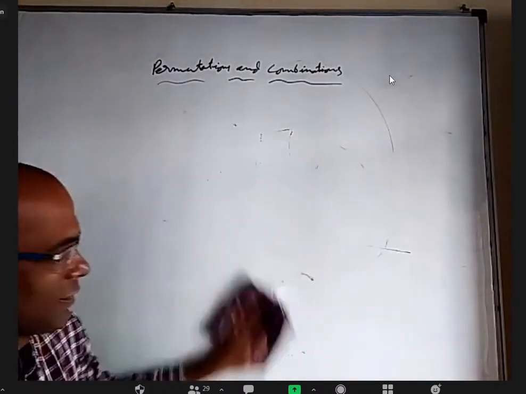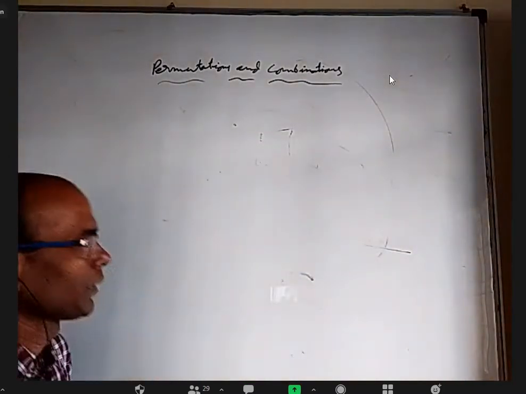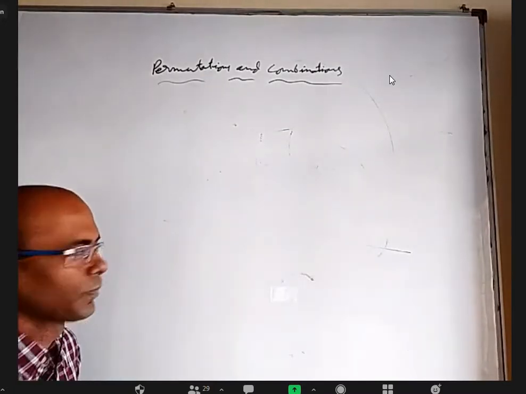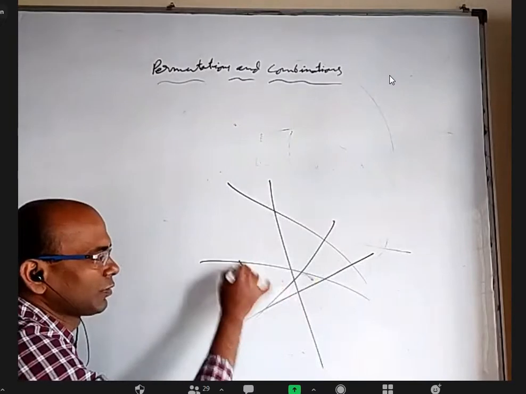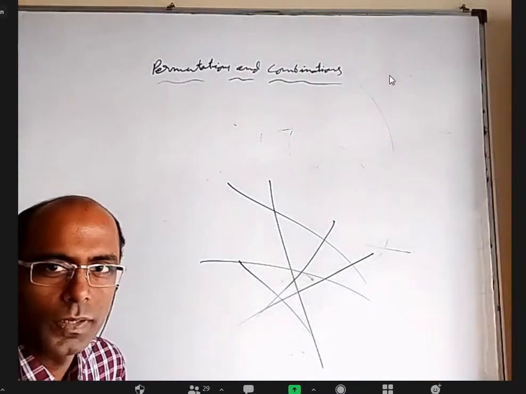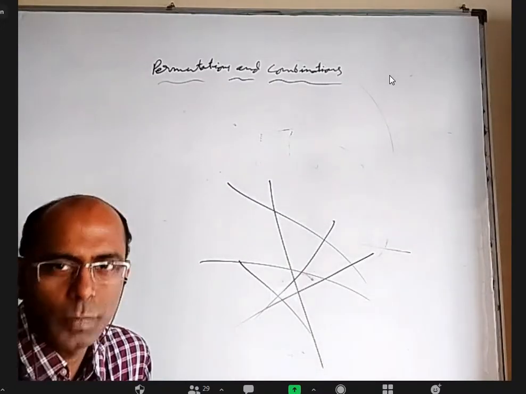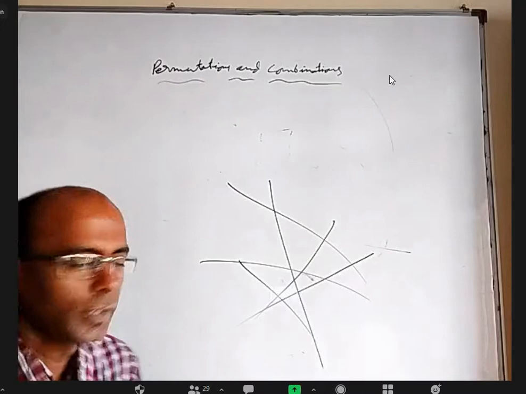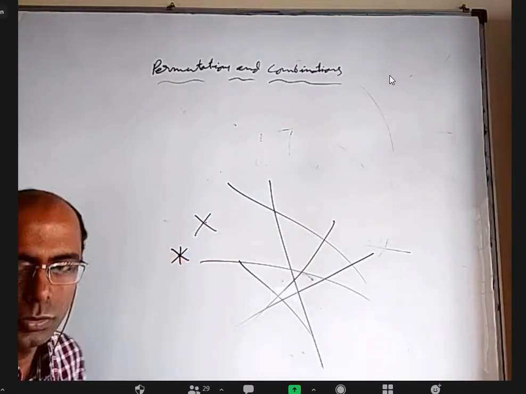Let me ask the same question in a slightly different way. I am drawing randomly 20 lines on this plane. One line like this, one line like this, just randomly. And no 2 lines are parallel. I did not draw any 2 parallel lines. And no three are concurrent. That means two lines will intersect somewhere, but no three are meeting at a point. No three lines are concurrent.